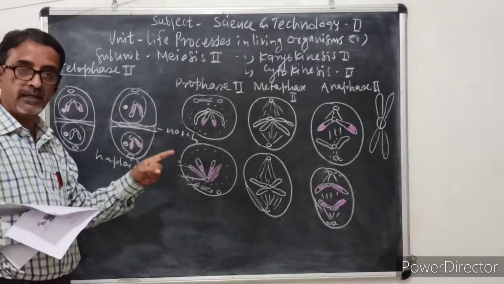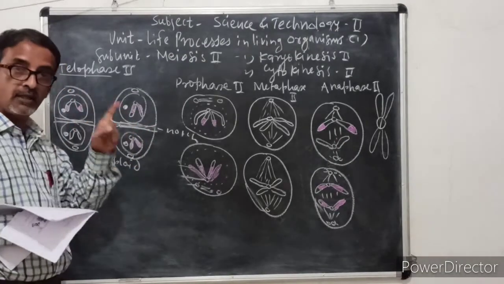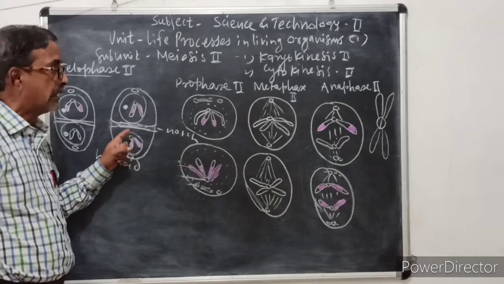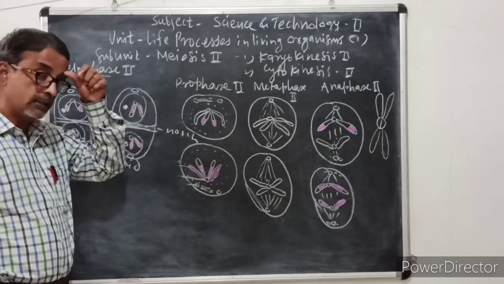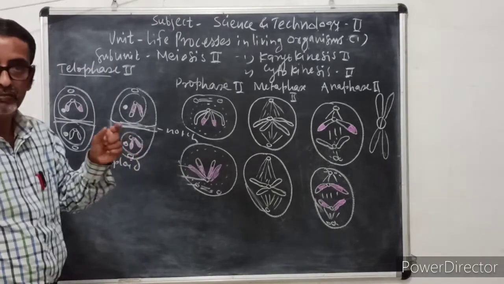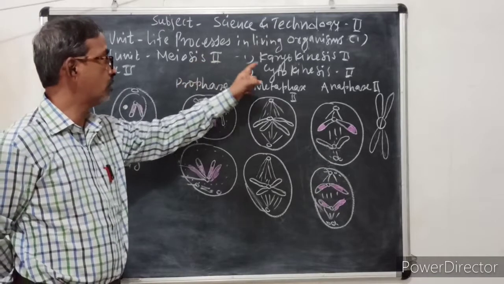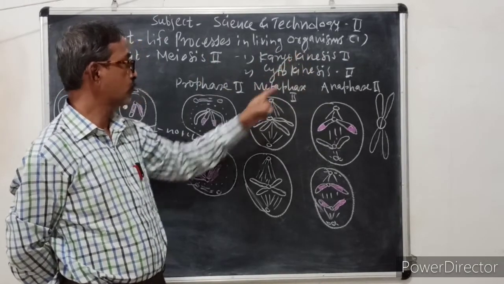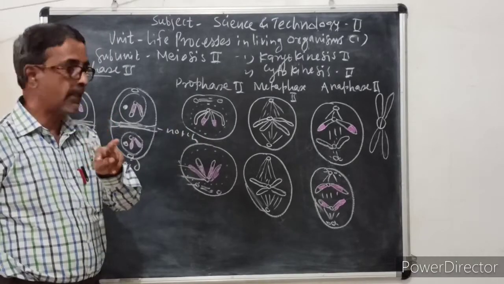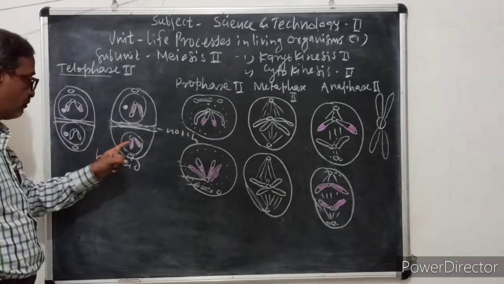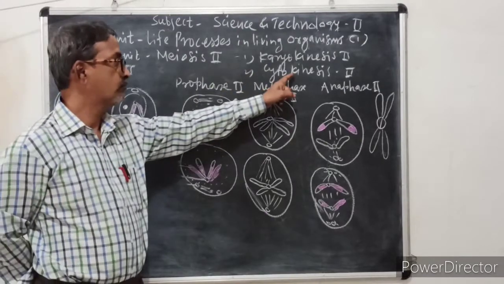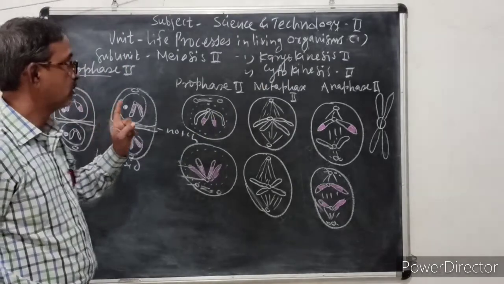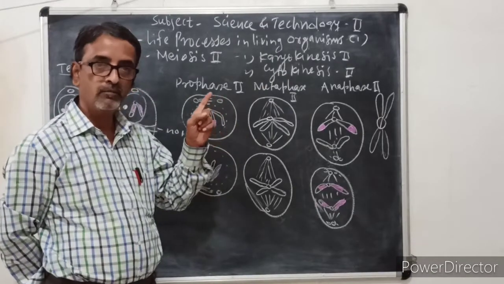So from a single diploid cell, 4 haploid daughter cells are formed in meiosis. That is all about meiosis 1 and meiosis 2. Today we are seeing meiosis 2 under karyokinesis 2 and cytokinesis 2. In karyokinesis 2, from 2 nuclei, 4 daughter nuclei are formed, and in cytokinesis, from 2 cells, 4 daughter cells are formed. So that is all about meiosis 2.